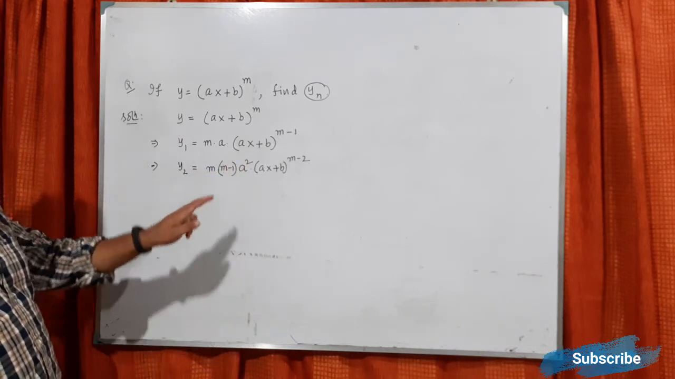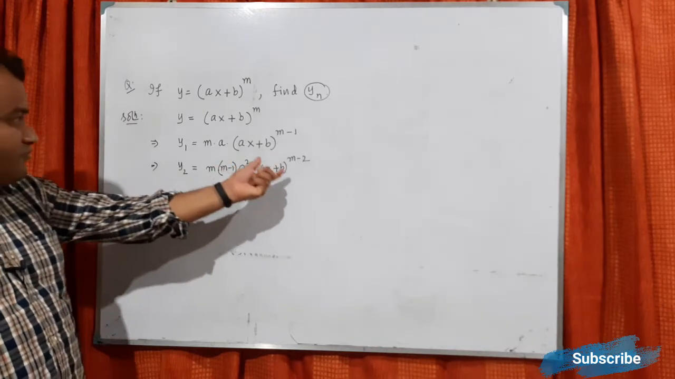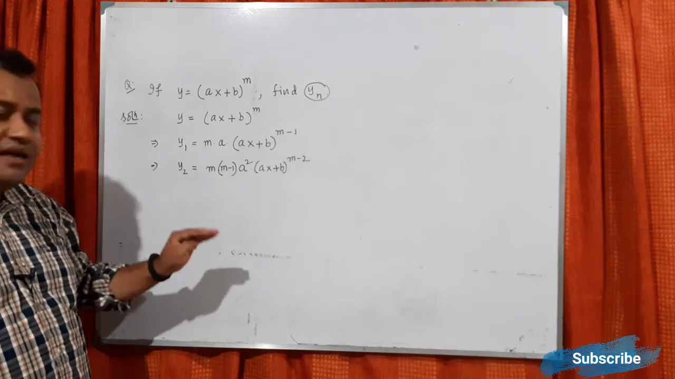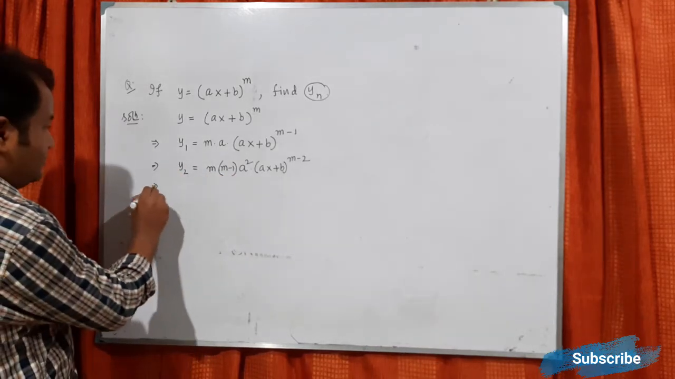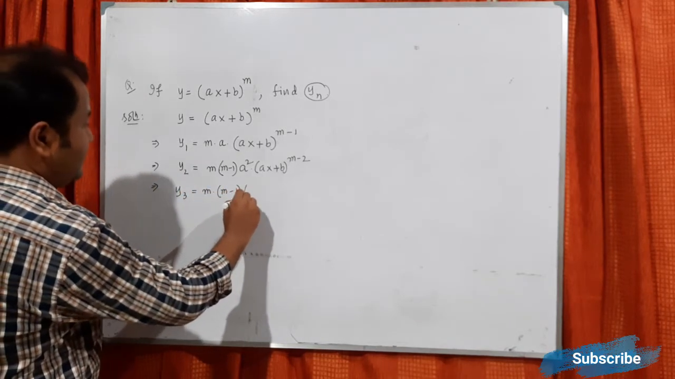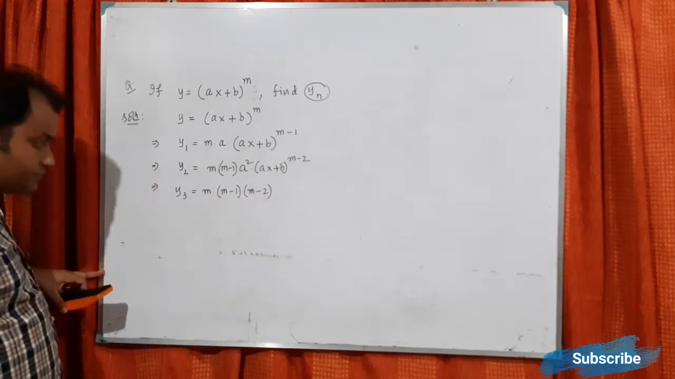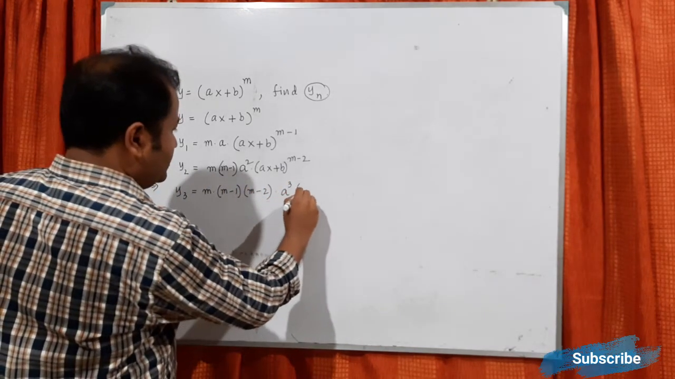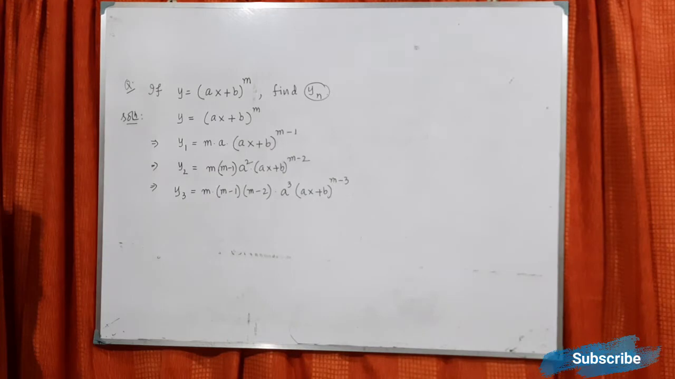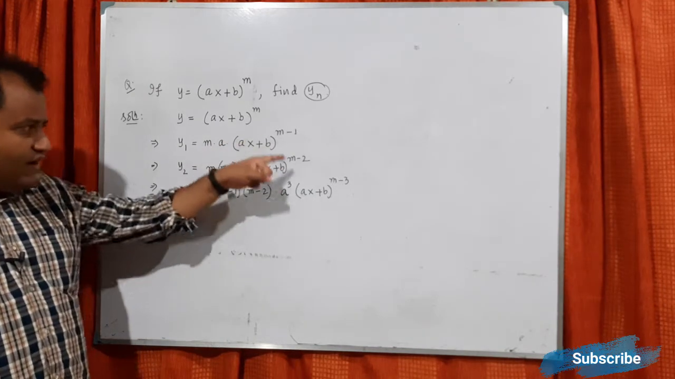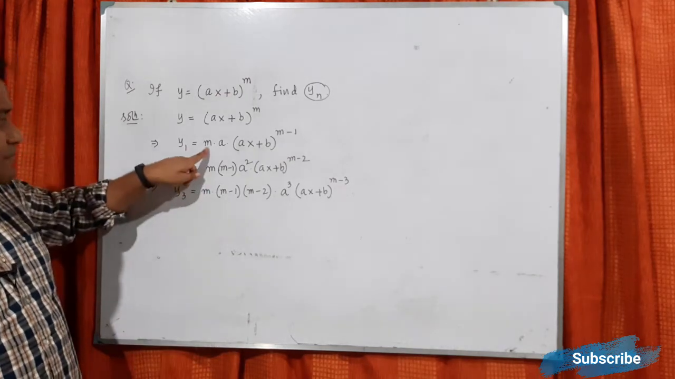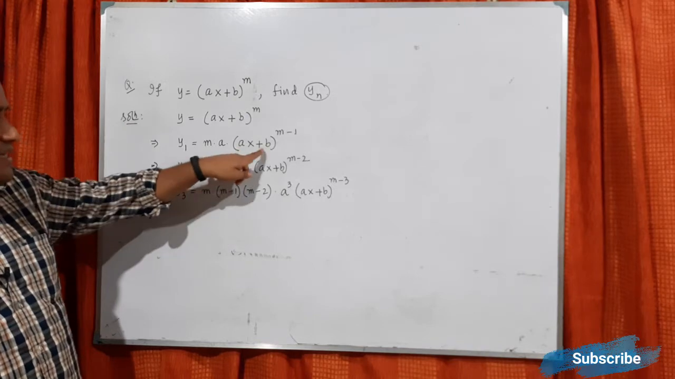So what is my suggestion is that don't multiply anything. In whatever form you are doing the derivative, in whatever form you are receiving it, you keep it in that form. Why? Let us go for the next step and we can understand probably. y3 will be m, m minus 1, m minus 2, then a cube, then (ax plus b) power m minus 3. So now you see, can you find a pattern? Yes, there are three kinds of term. One is m, another is a, another is ax plus b.